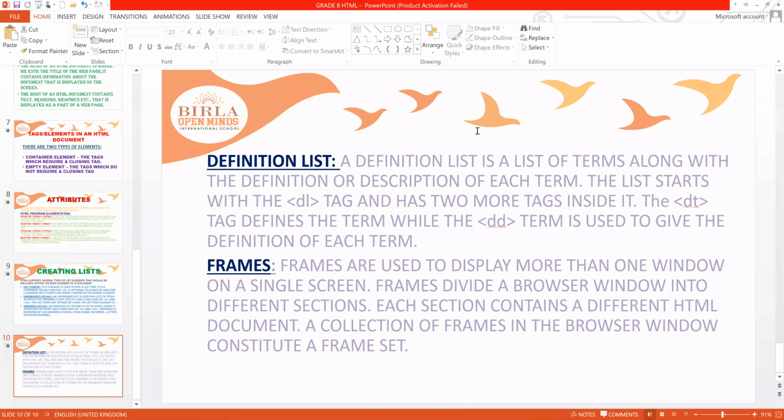And also we have two more: definition list and frames. Definition list means you want to write some definition in your HTML document.